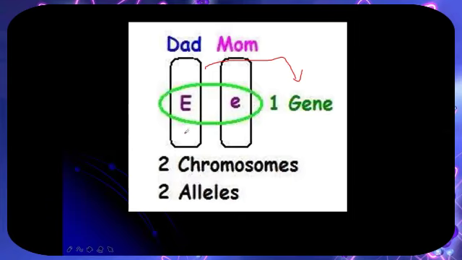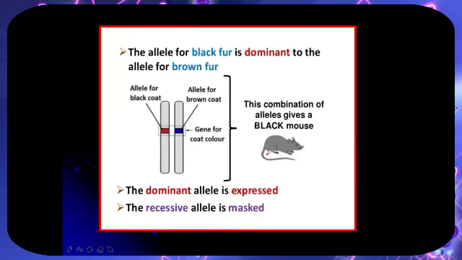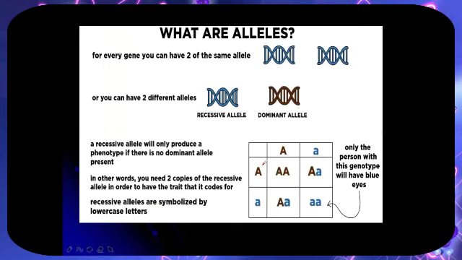For example, for an organism like the rat in the drawing, you could have one allele for the black coat, which is dominant, and one allele for the brown coat, which is recessive. The dominant allele, the black one, would always be shown over the recessive. So the color of the rat fur is black because the dominant is being expressed.